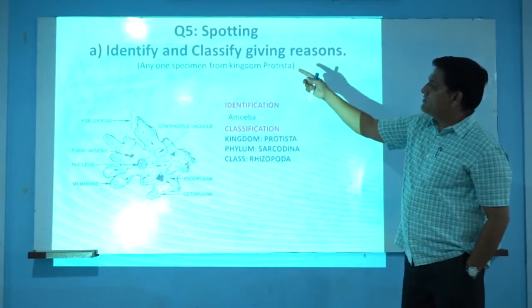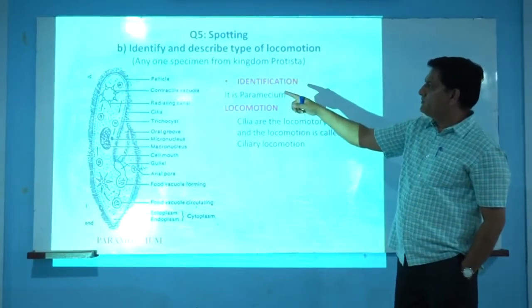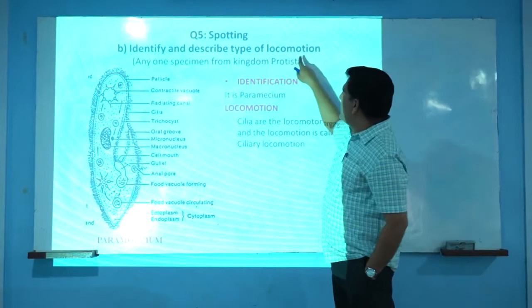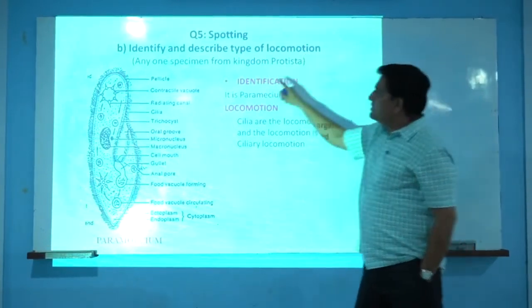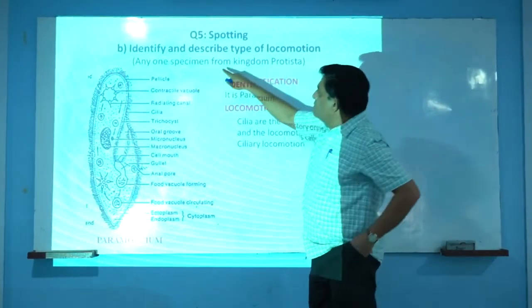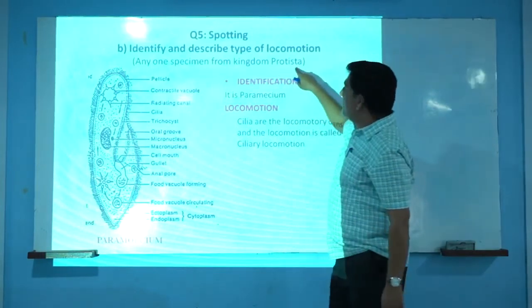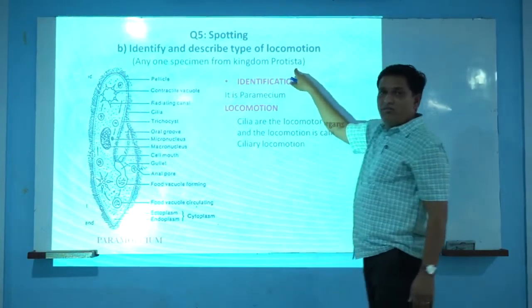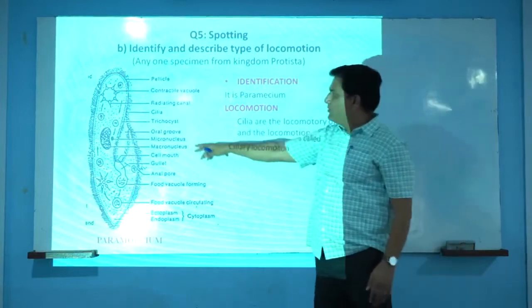In the spotting, the next question, the sub-question B, is identify and describe the type of locomotion. For this question, we have to choose any one specimen from kingdom Protista. Again, from this kingdom Protista, we have taken here the example of Paramecium.